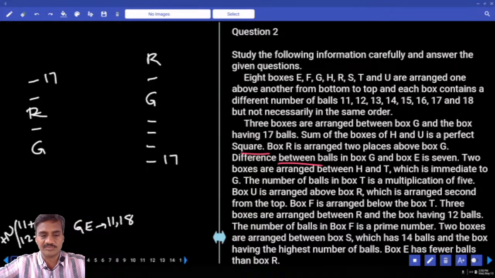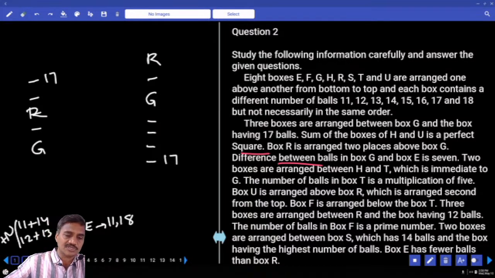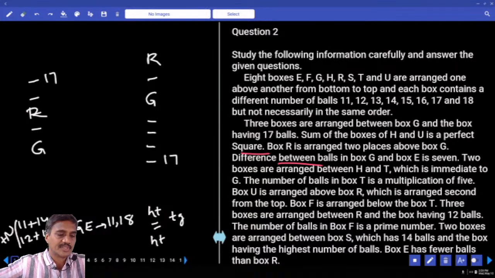And 2 boxes are in between H and T. And T is immediate to G. H and T, how many boxes? 2 boxes. And T is immediate to what? Immediate to G. T and G are adjacent to each other.